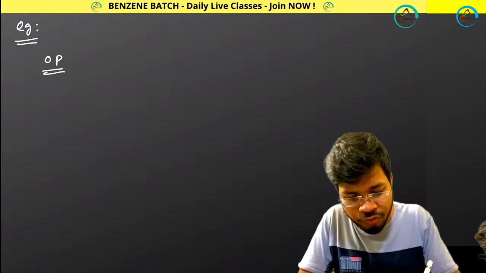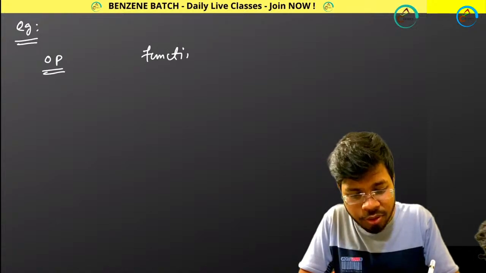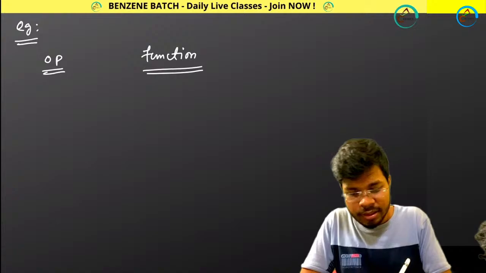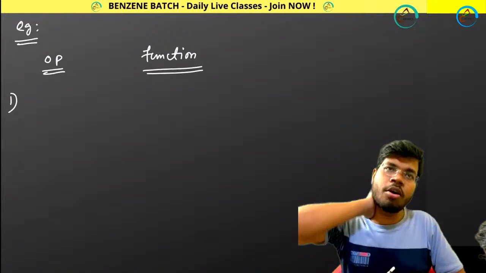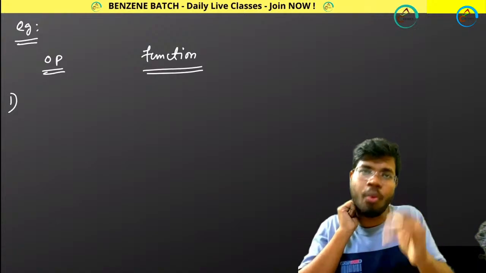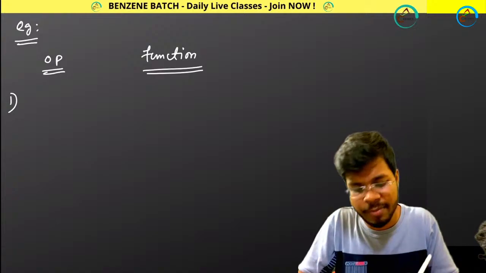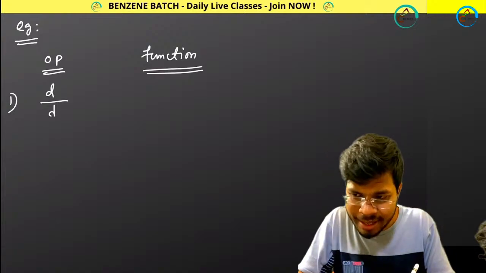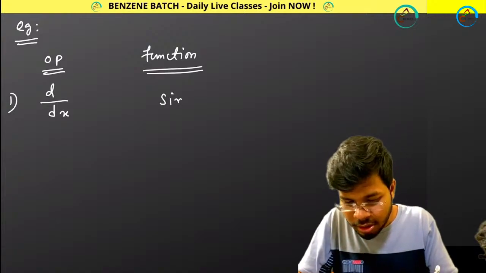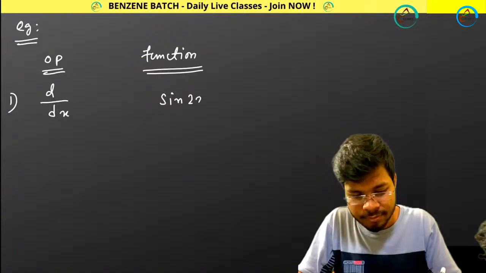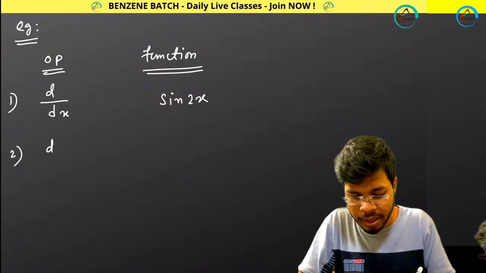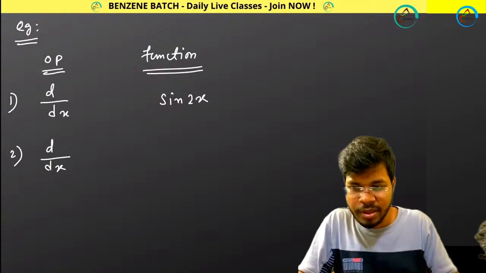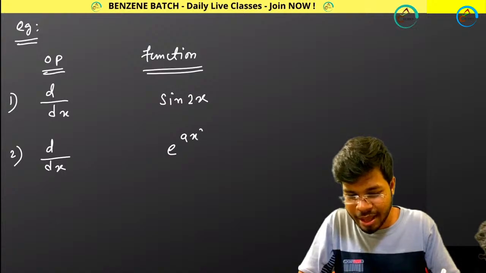So I am giving you operator, I am giving you function, and you need to tell me whether it is Eigen function or not, and if it is Eigen function, what is the Eigen value. So I am giving you the same operator d by dx, and function sin 2x. Then again number 2, operator d by dx, function e to the power ax square.